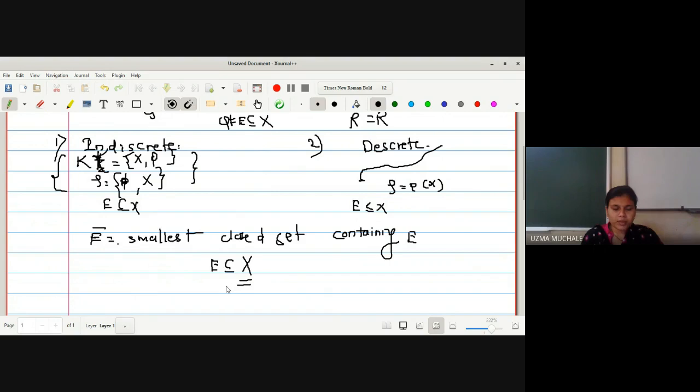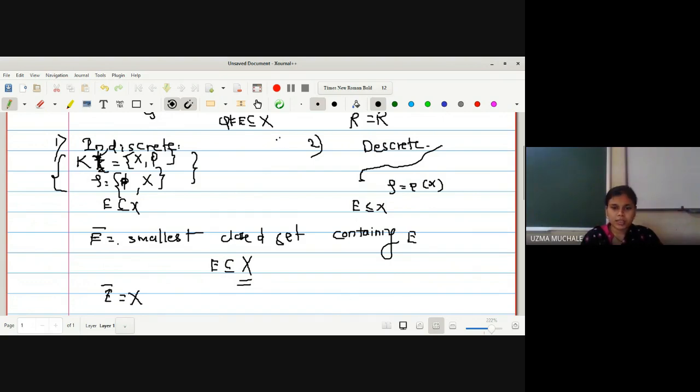So what is the family of closed sets? It is the complements of members of tau. Whichever members of tau there are, you take their complement, and that gives you the family of closed sets, right? So we can say that the smallest closed set containing E is X. Hence we can write E bar is equal to X in this case, right?